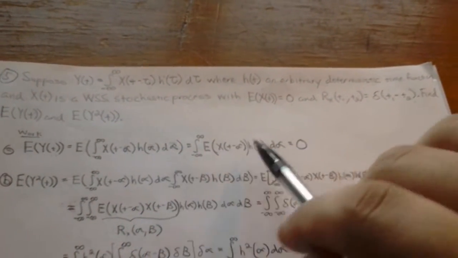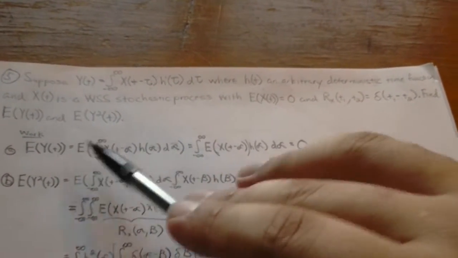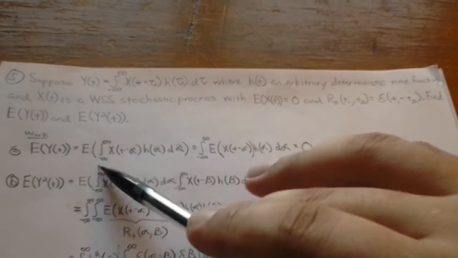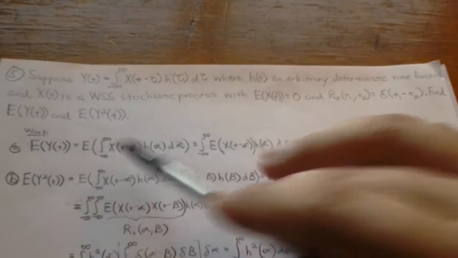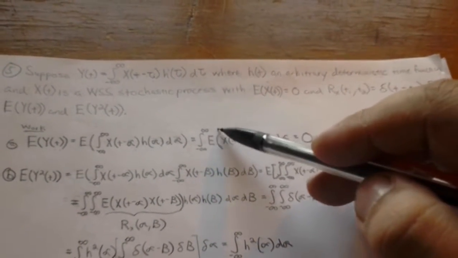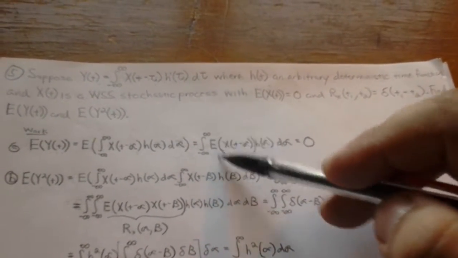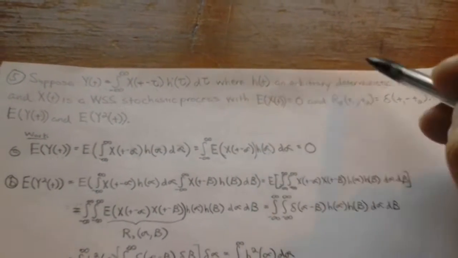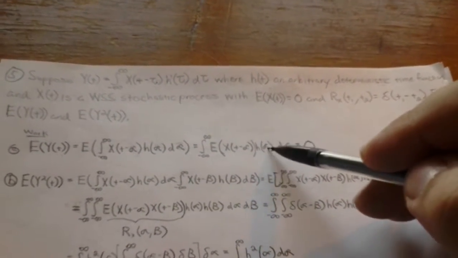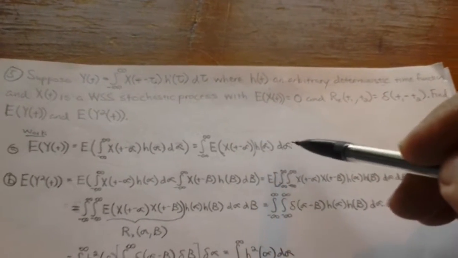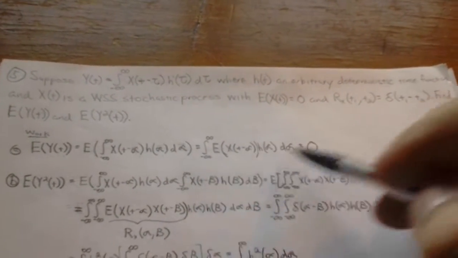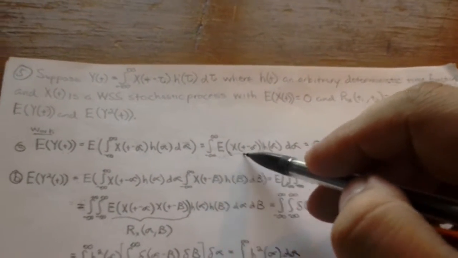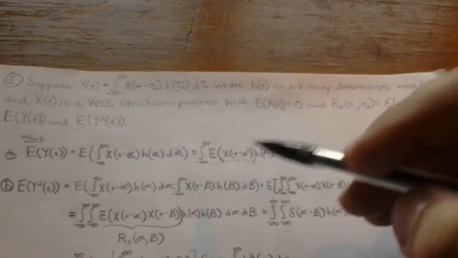As we can see, if we break this down, we can flip the two terms, the integration and the expectation. We can bring the E on the inside, so this is going to be the expected value of this term times our deterministic function h at alpha, all over d alpha. We just rearranged some terms at this point. What do we know about this term?